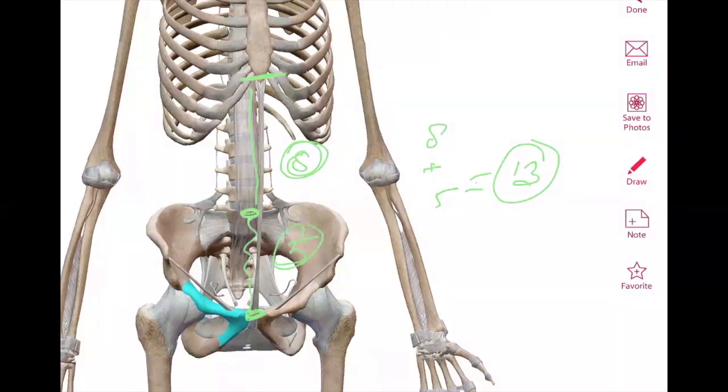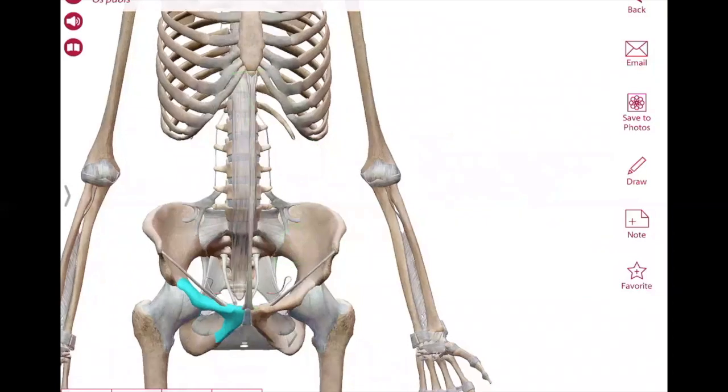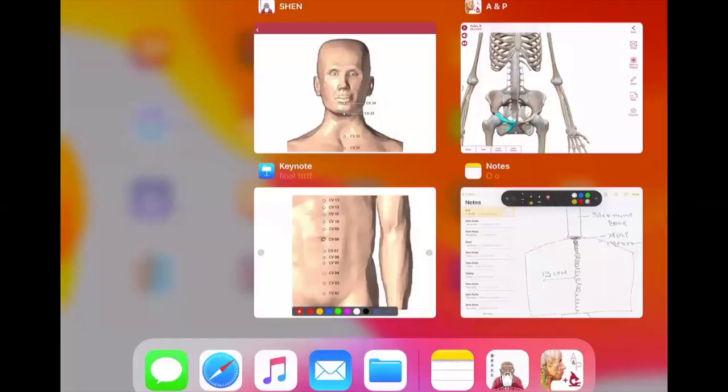So now, coming to another image, look at this image. In this image, we can see very clearly that this is the umbilicus, or navel region.